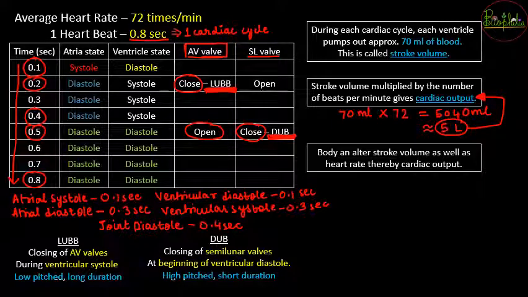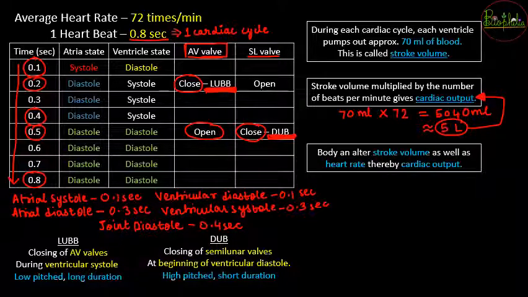Next, the stroke volume and the heart rate can get changed according to your body needs, so that can also change your cardiac output. So 5 liters is not a fixed value, it can get changed as the stroke volume and the heart rate change. So again you need to perform maths. If your question says the heart rate changes from 72 to 70 or 75, they can ask you the cardiac output in that particular case.